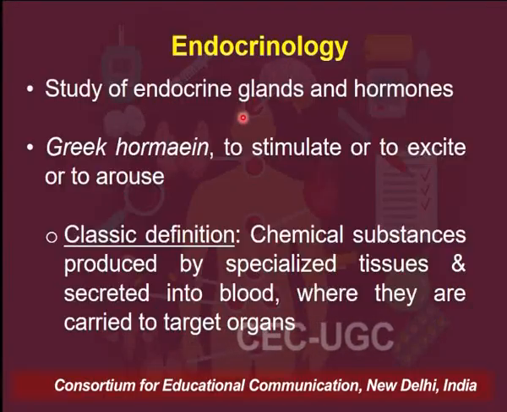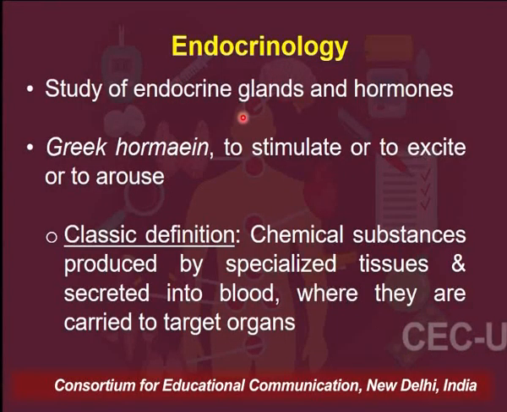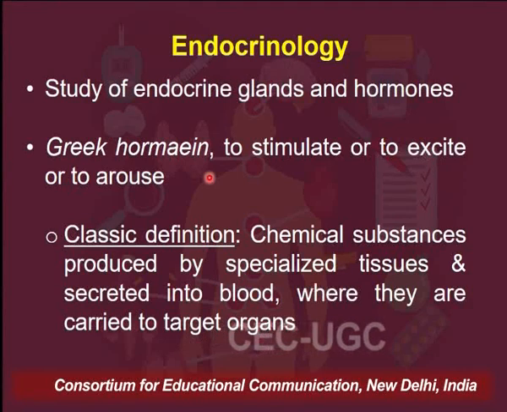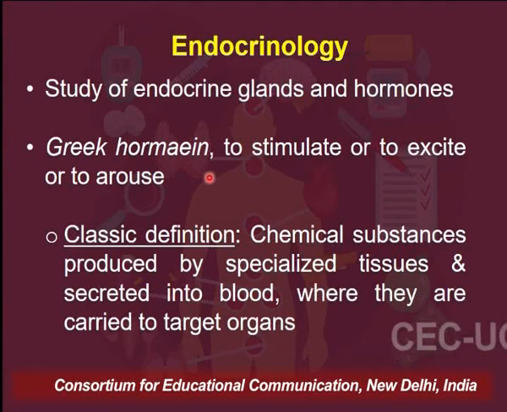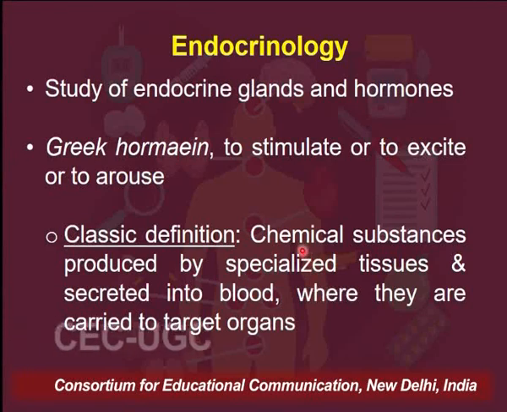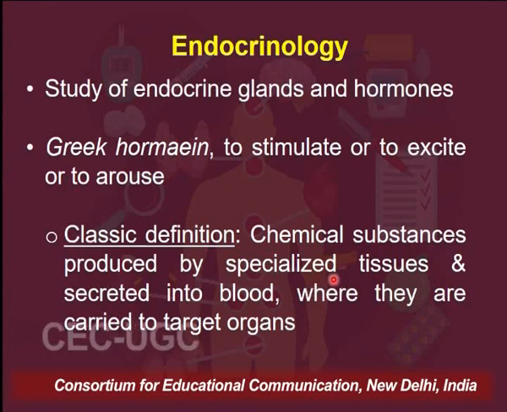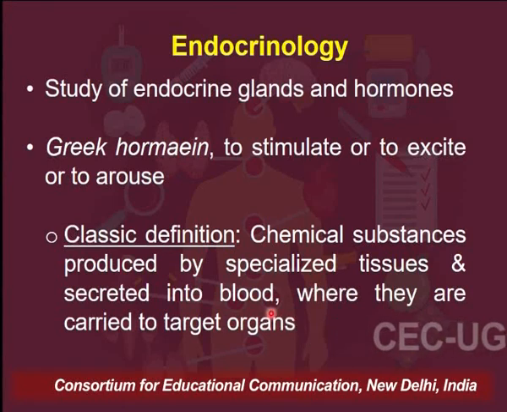The term hormone is derived from a Greek word, hormone, which means to stimulate or to excite or to arouse any cell. So classically, it was believed that hormones are the chemical substances which are produced and released by certain specialized tissues, which we refer to as endocrine glands. And these chemical substances are secreted into the blood, and from blood, they will be carried to the target organs.